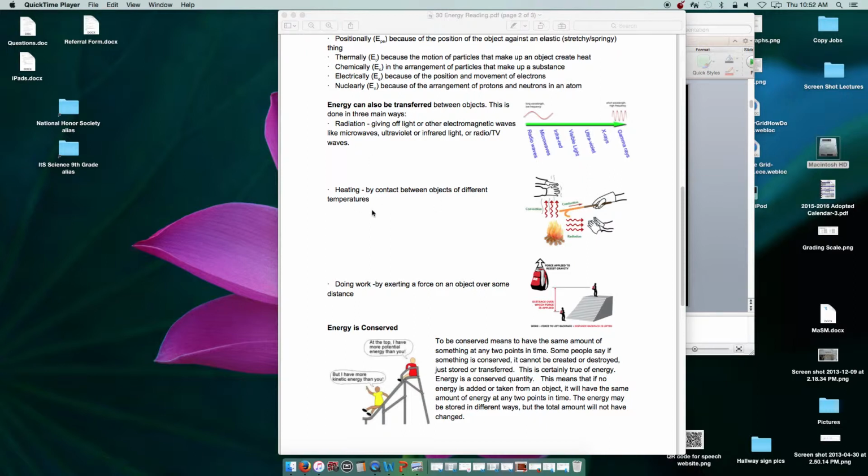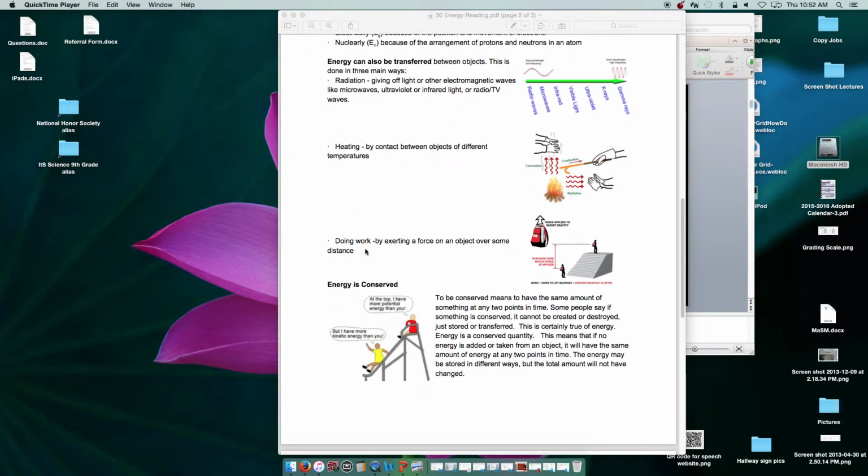That's transfer of energy. And then also by actually doing work, which means that you are using a force, a push or a pull, over some distance, like walking up a set of stairs. You are using a force to move your body from the bottom to the top, and you could also think about like gravity could be trying to pull you down, so you have to overcome that force. So movement from somewhere to somewhere else usually takes a force. That's some amount of work.